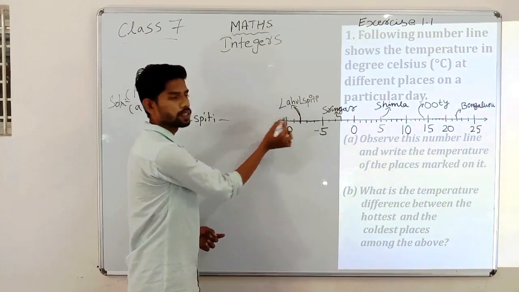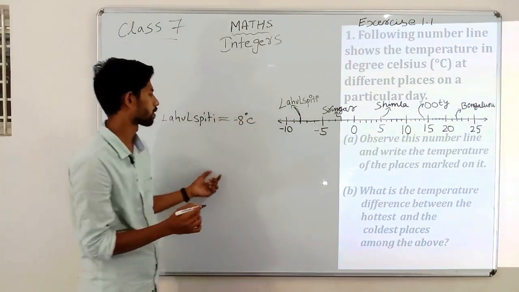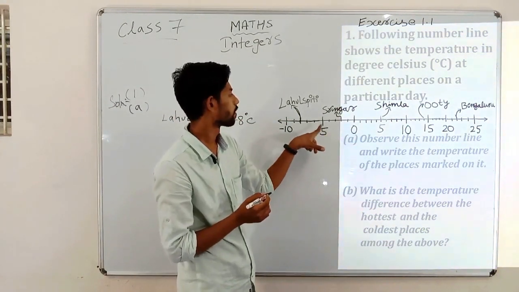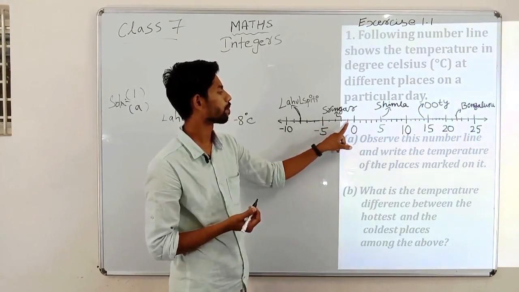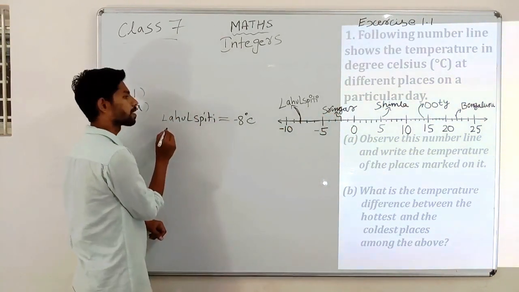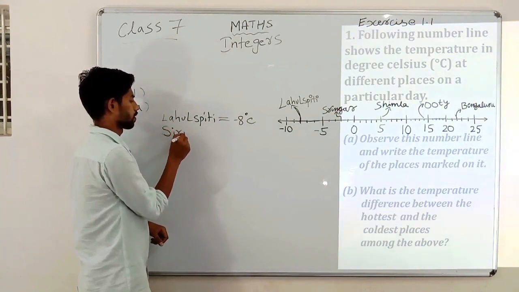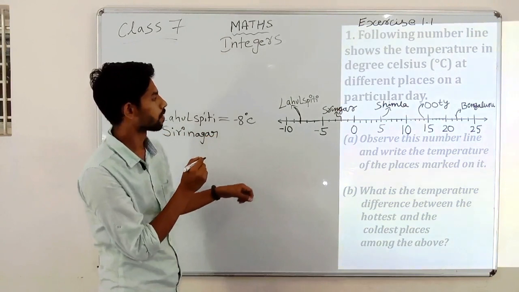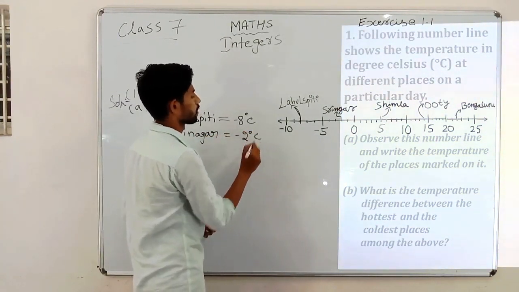This one is for -8 degrees Celsius. And next, children, we have Srinagar. So count from here: 0, -1, then -2. Srinagar is having -2 degrees Celsius.